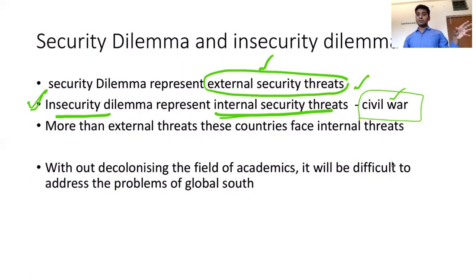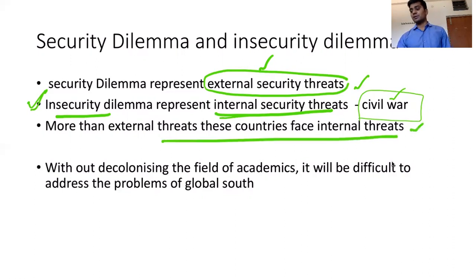So external security threats are the security dilemma that is being faced by the West. In the East, we are not only facing security dilemma, we are also facing insecurity dilemma. The majority of the problems are from this insecurity dilemma. So you cannot apply the principles of the West towards the East, because there exists a severe difference between the security aspects of both. More than external threats, these countries are facing internal threats. So this is what the fact is.